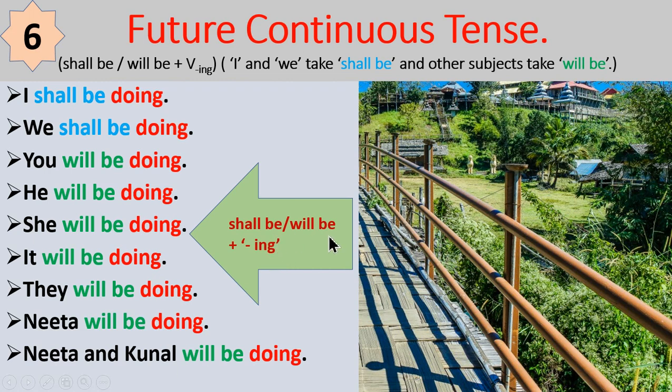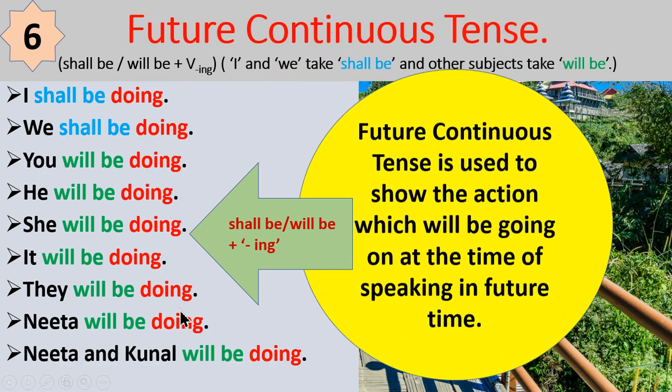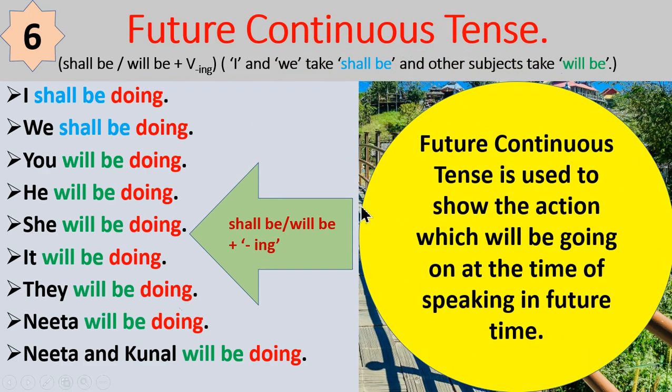So shall be or will be plus ing to the main verb is used. Future continuous tense is used to show the action which will be going on at the time of speaking in future time.